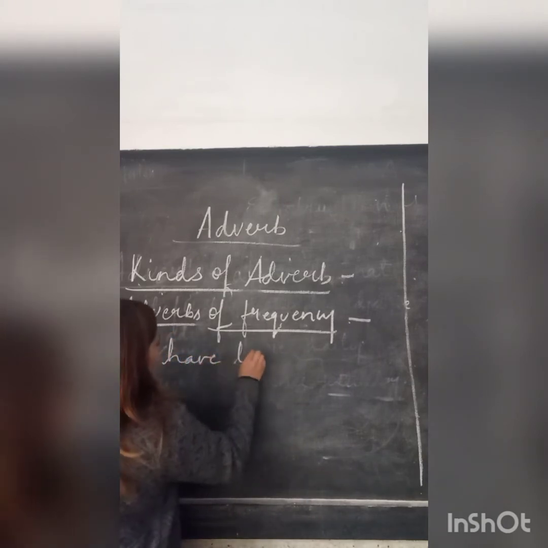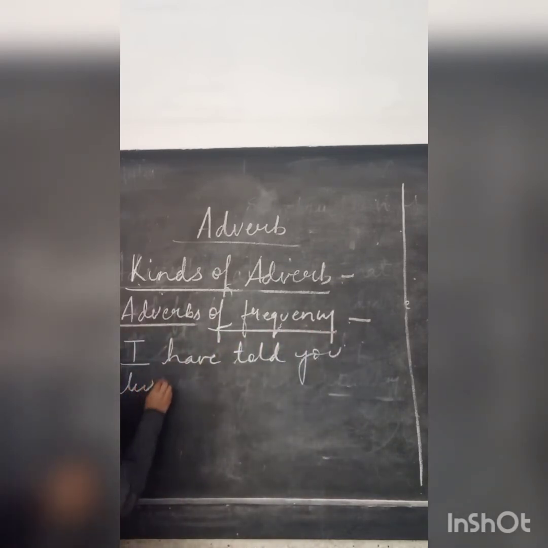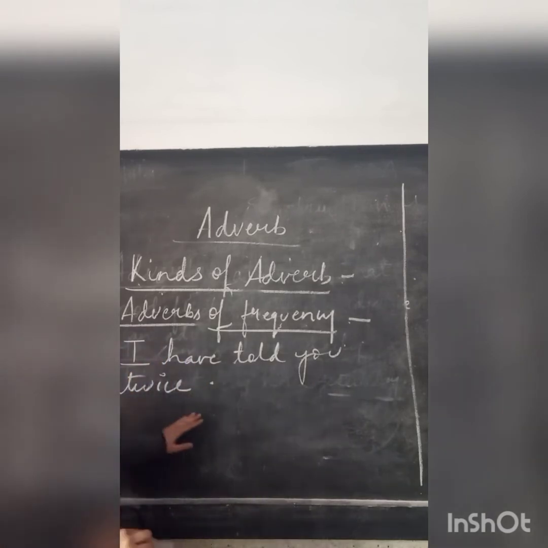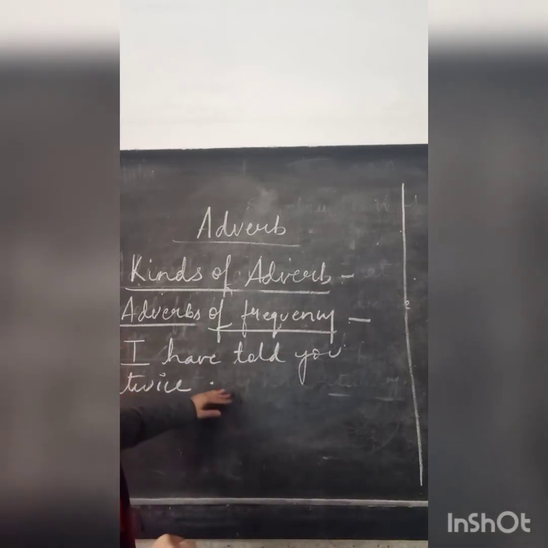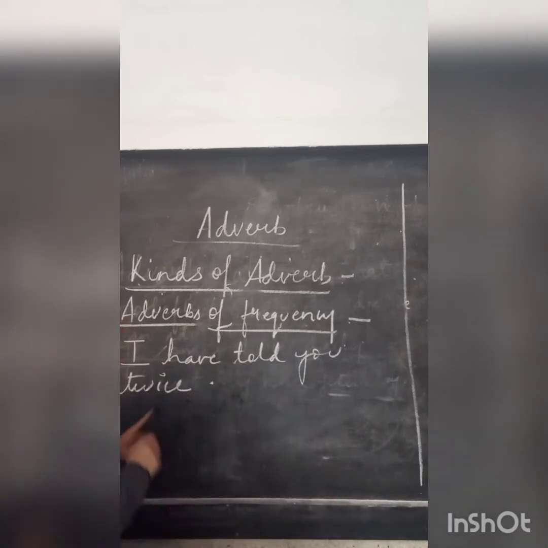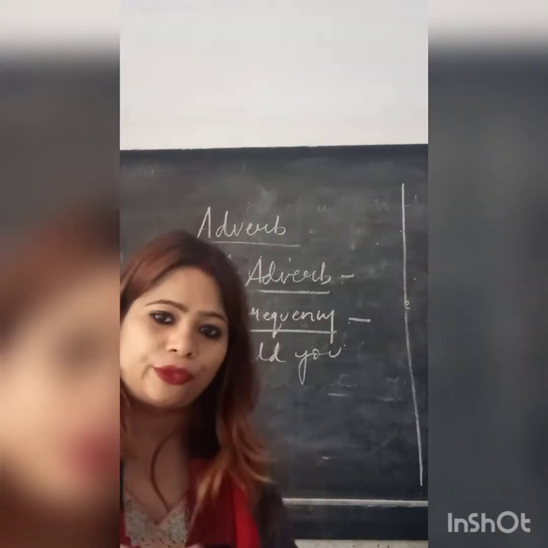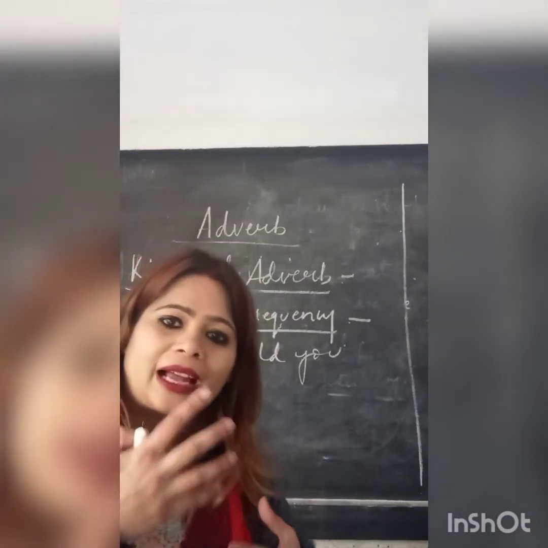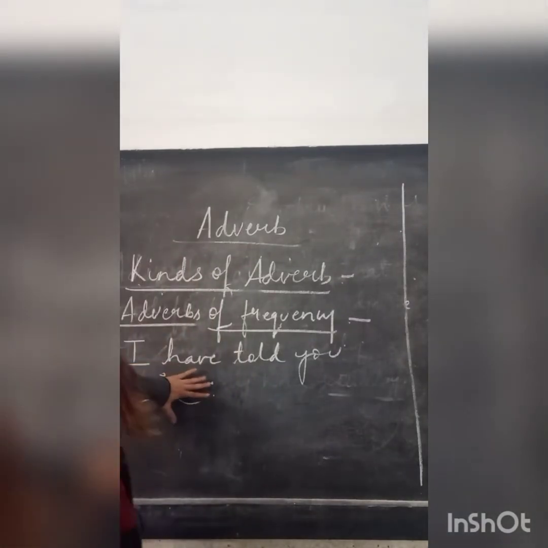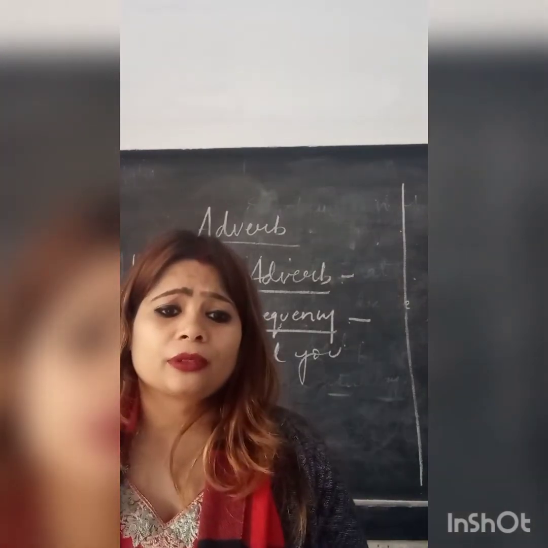Number one, to begin with a very simple sentence. I have told you twice. Here in this sentence, if you raise a question, how often have I told you? You will say, I have told you twice. So, twice is your adverb of frequency. Frequency means, children, how often the work or the action is taking place. Let's see the second example, children.